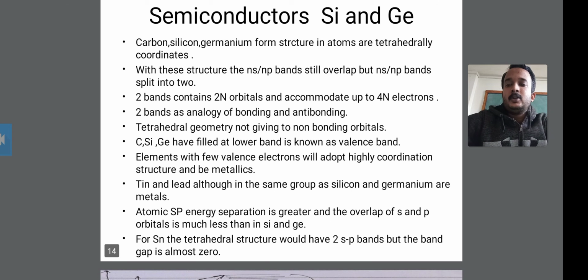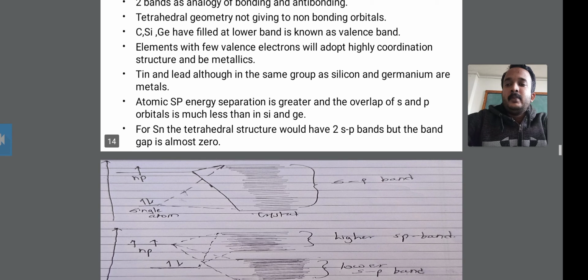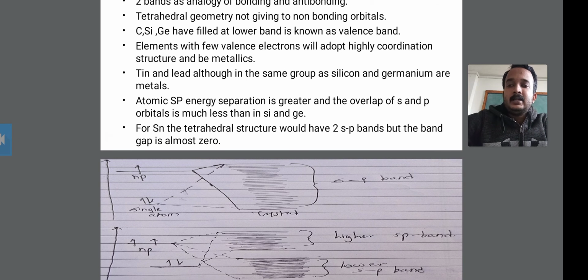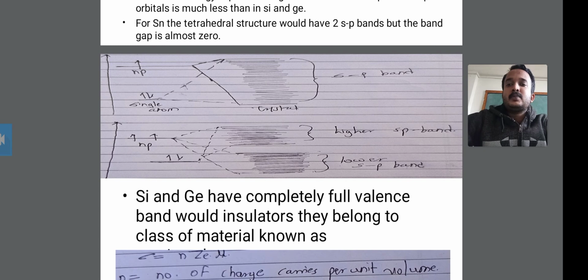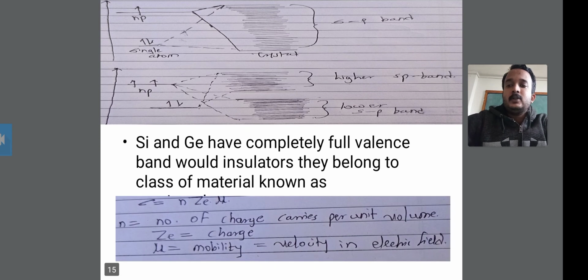Okay, then lastly for tin, the tetrahedral structure would have two sp bands, but the band gap is almost 0. Tin has a tetrahedral structure with two sp bands, but the band gap is also 0.